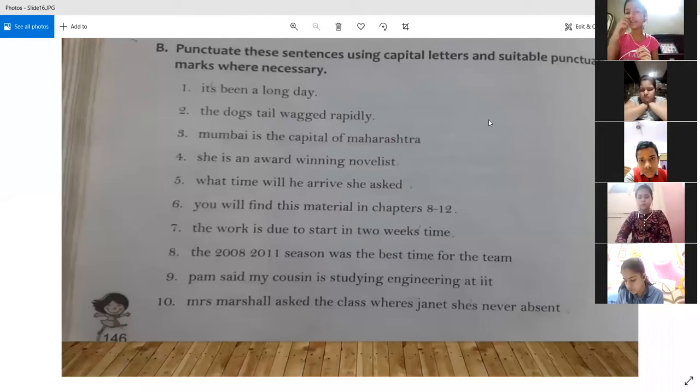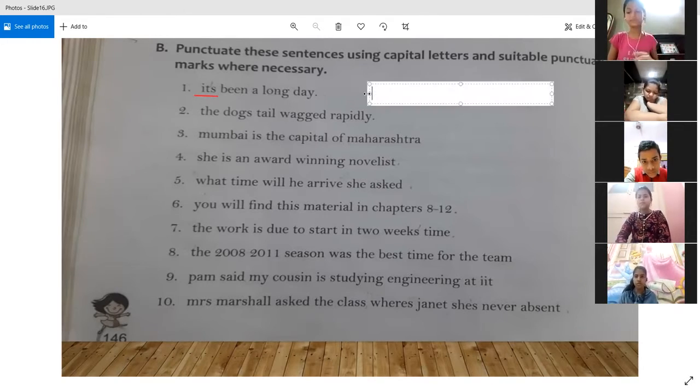Sir, it will be capital. Yes, definitely, because we have studied that the first letter of every sentence has to be capital. So we can write it like this, right? It should be like this. Yes. Then "It's been, sir, it's been a long day."